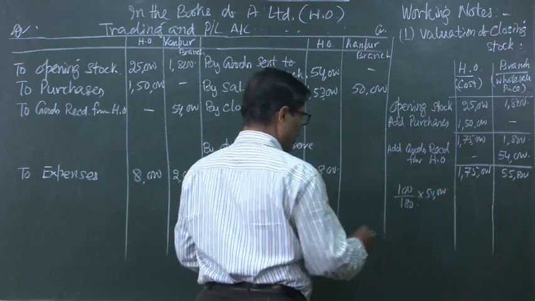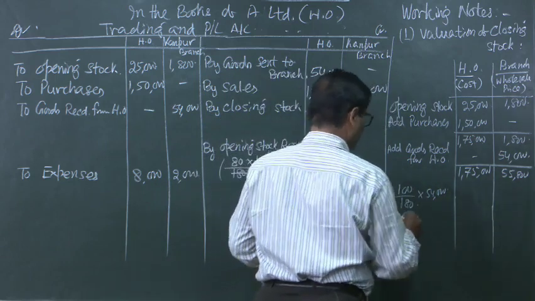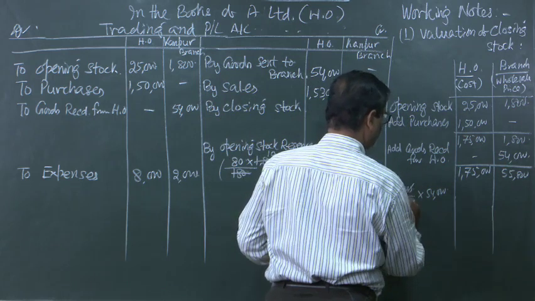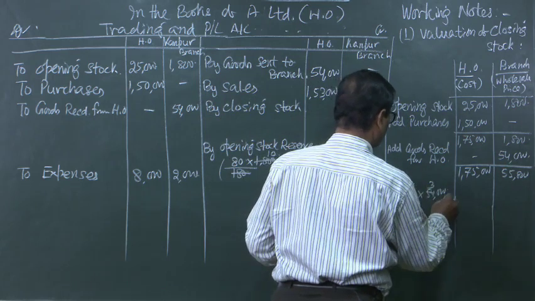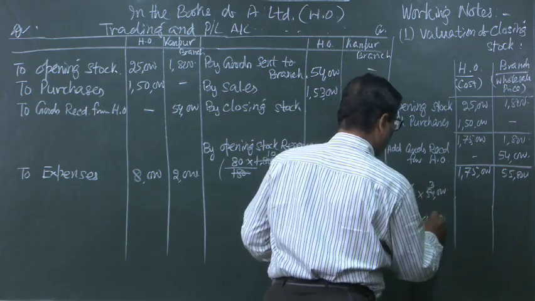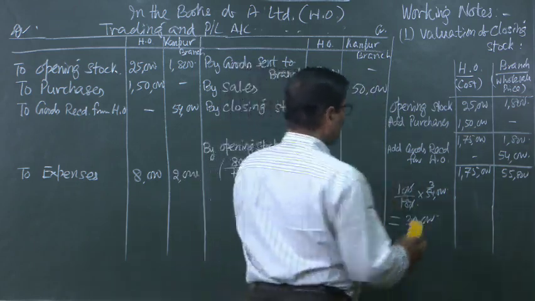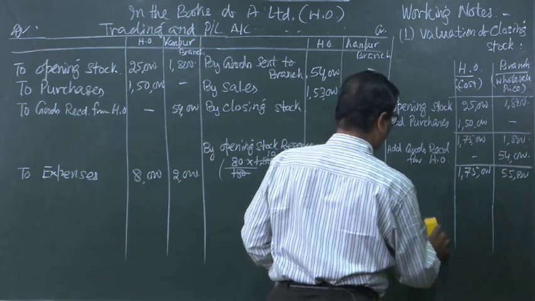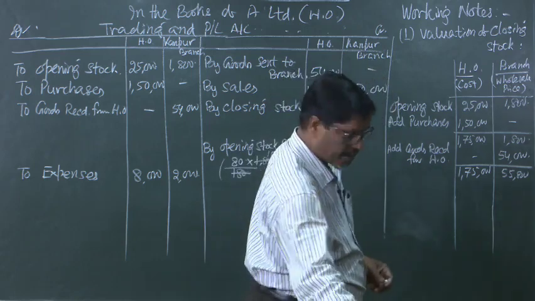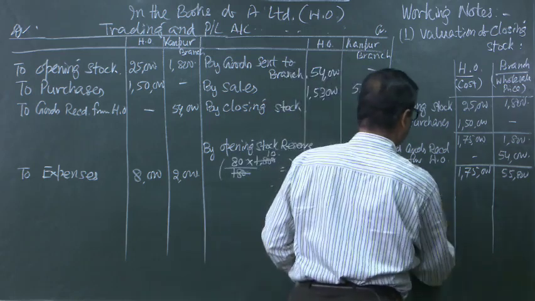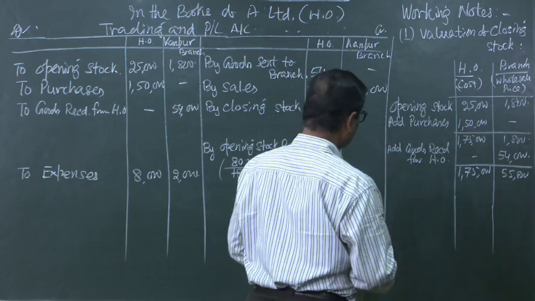So, in this way it is coming to 30,000. That means, the cost of goods sent to the branch by the head office is 30,000.